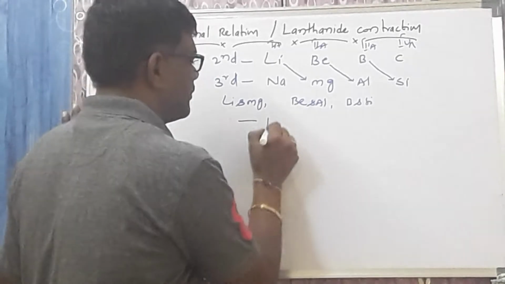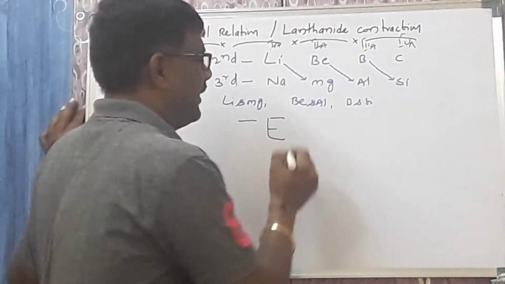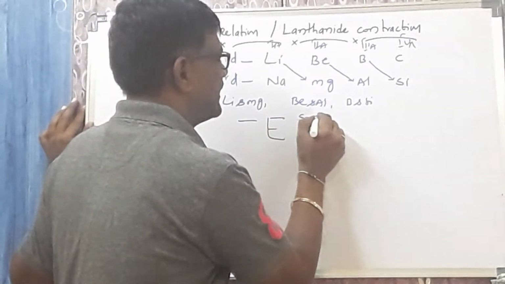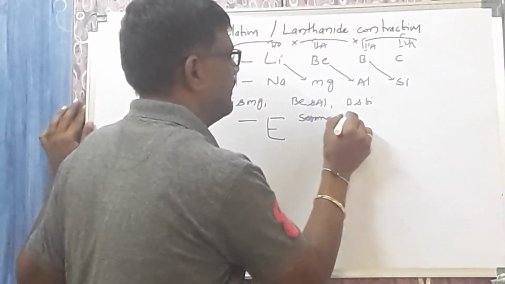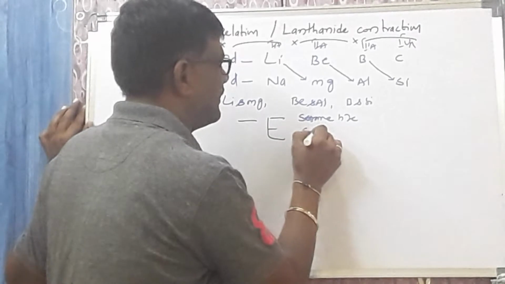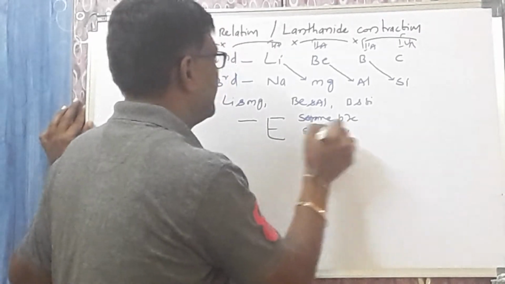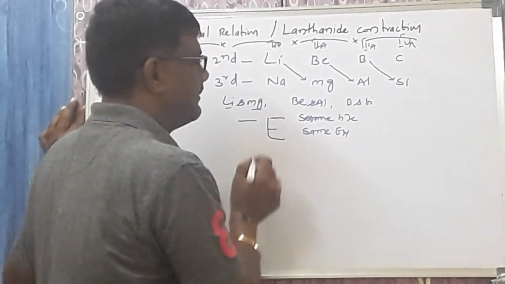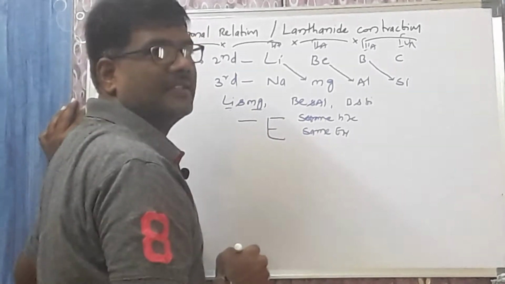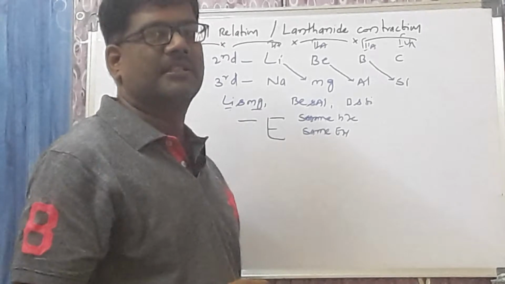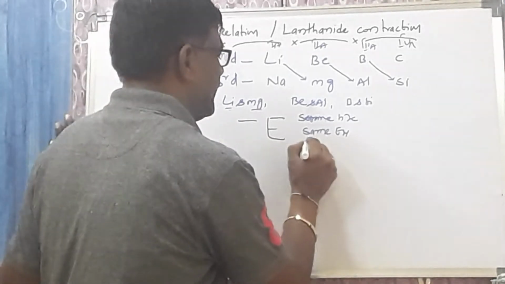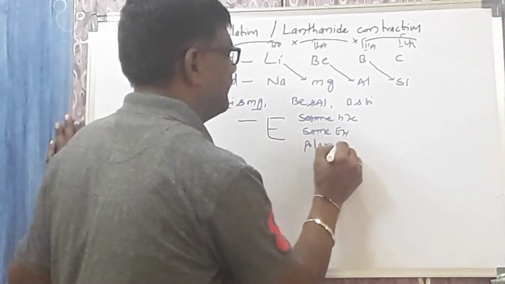Diagonal relationship is due to, we can say, 3 points. Number 1, nearly they will have the same size. Number 2, nearly they will have the same electronegativity. Nothing but lithium and magnesium will have the same size and the same electronegativity. But according to the modern concept, they will have the same polarizing power.